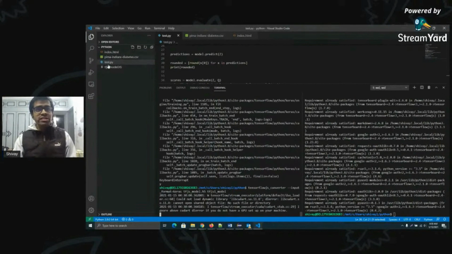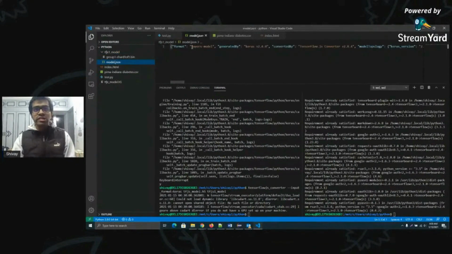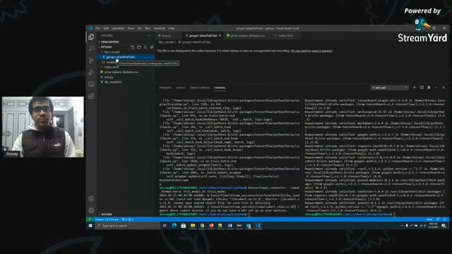Currently you see there are no additional files, but once this gets converted, I'll have a new folder, tfjs_model. If I click on this, you can see two different files. One is the model.json, which, as you can see, is a layers model generated by Keras and converted by the TensorFlow.js converter. It has all the information about the actual model and all the different layers. And we have the group1-shard1of1.bin file, which has the weights of the model.